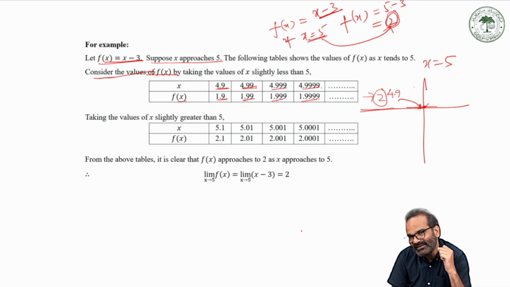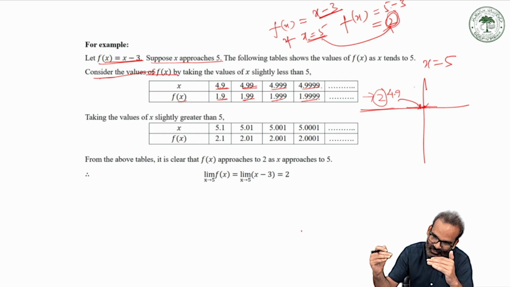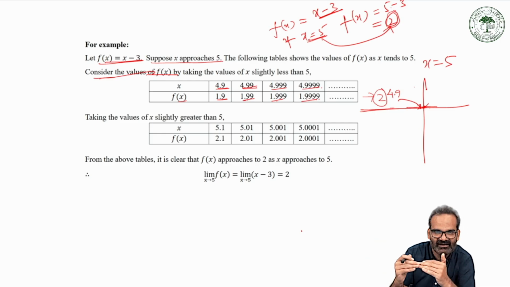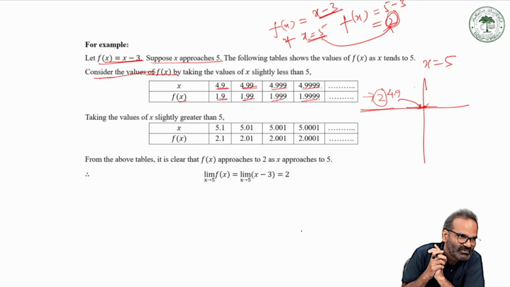So what does it mean? This is what we want to show you. If we are moving towards the point x equals 5 from its left, as near as we can, the function f(x) moves towards the value 2, right?